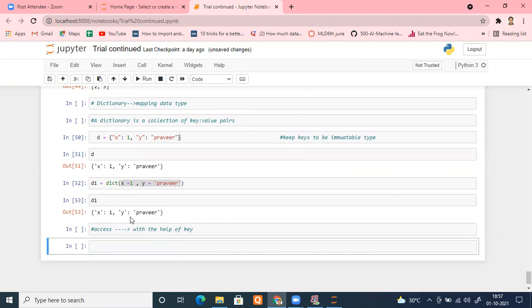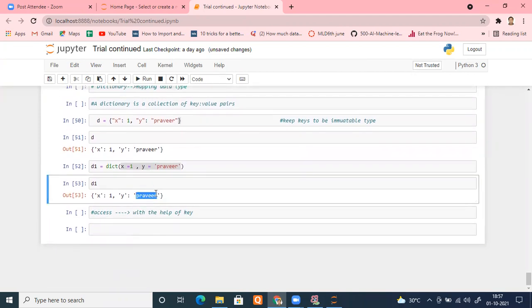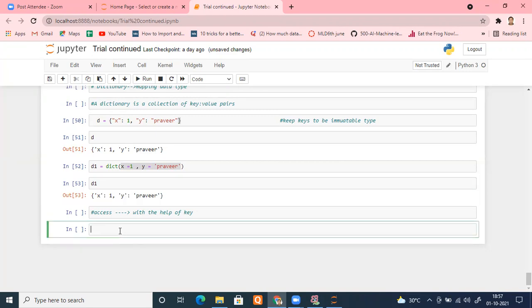Suppose I want to access this Praveer. What is the key of Praveer? See, Y. So what will I do? This is my D or D1, anything you can call. Both are the same.